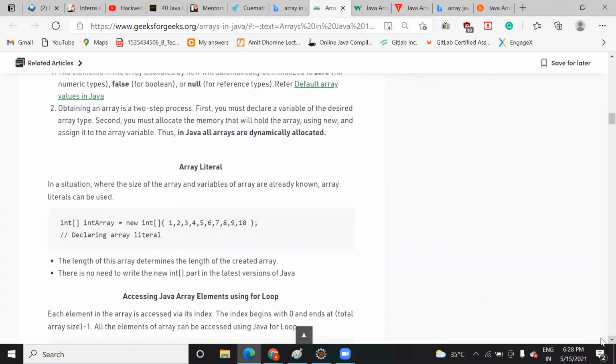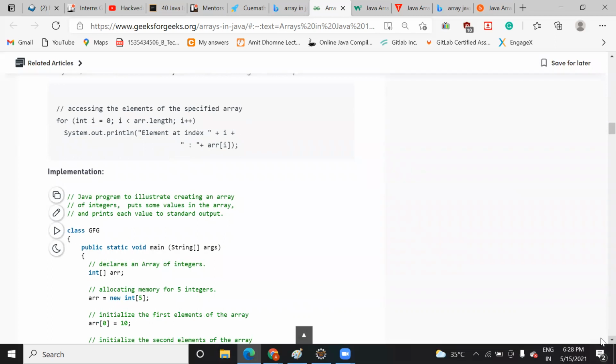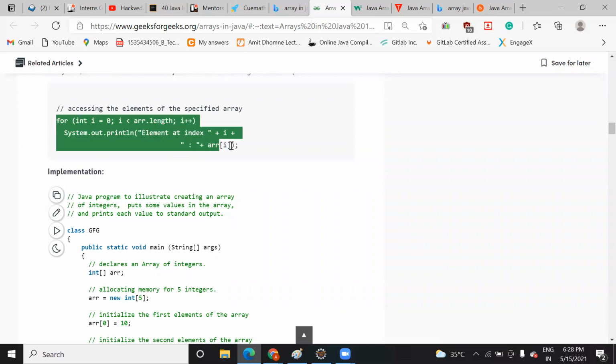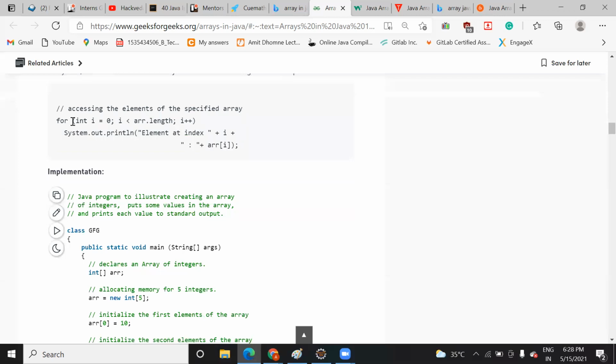And how can you access the elements of an array? Suppose you want to access the elements of an array, then how can you do it? You can use a while loop or a for loop, any loop you can use. A for loop is easy to use because everything comes under the same bracket, so that is easy for the programmer. So with the help of a for loop, how are you going to use it? Let's see that. In this, you will declare the index. An array usually saves the data in the form of cells, right? If you remember,